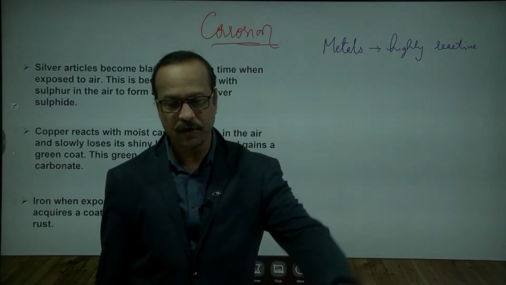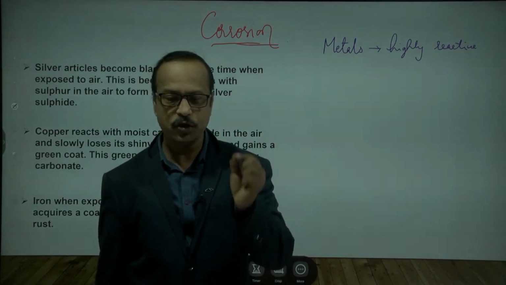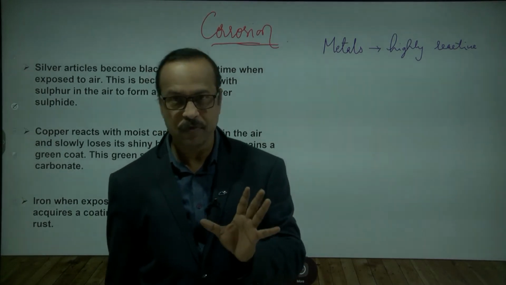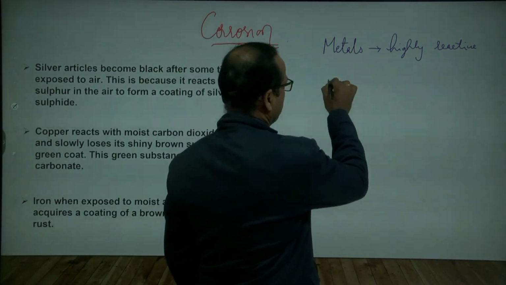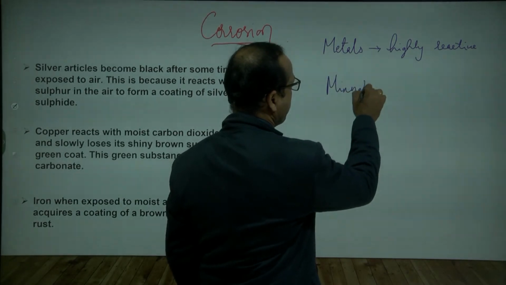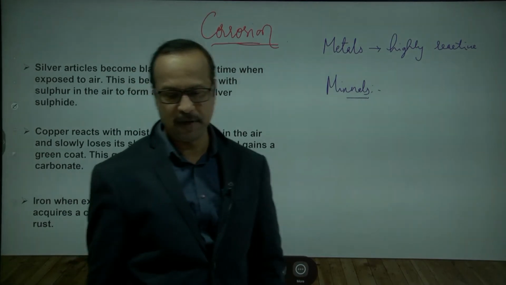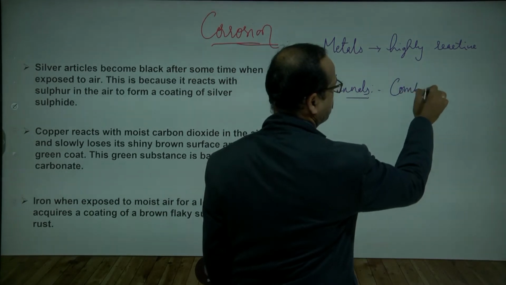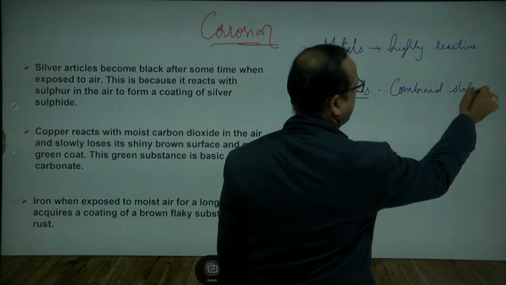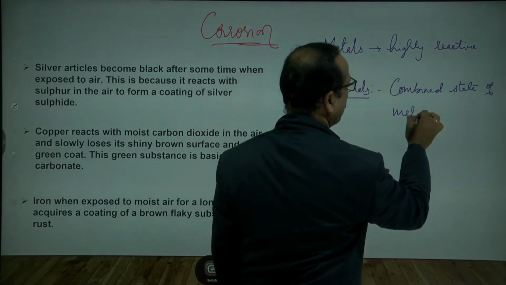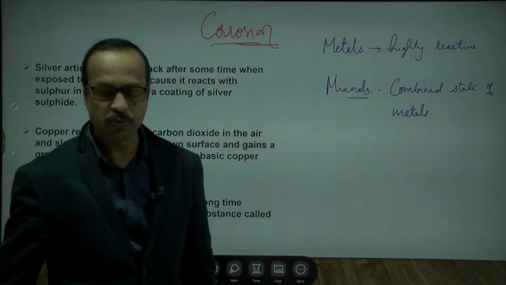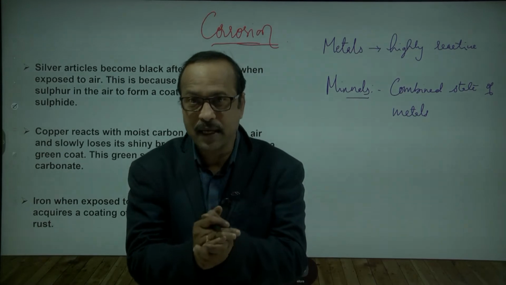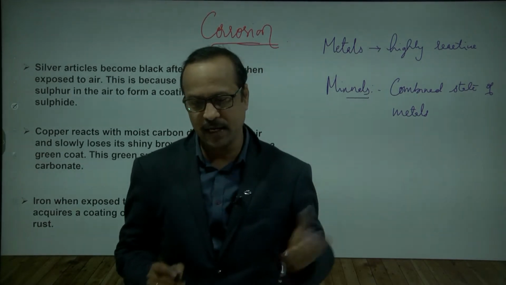When you dig the earth and look for iron, do you get iron as it is? No, we don't get it. We get it in the form of minerals. You might have studied minerals in social studies. Minerals mean the combined state of metals. Combined means these metals have reacted and mixed with some other elements, and we get them in the form of minerals. Is this clear?